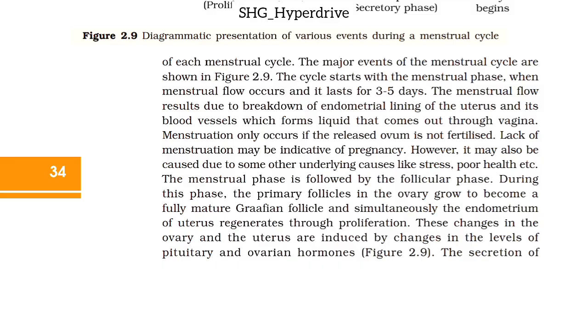The menstrual phase is followed by a follicular phase. During this phase, the primary follicles in the ovary grow to become a fully matured Graafian follicle, and simultaneously the endometrium of the uterus regenerates through proliferation. These changes in the ovary and the uterus are induced by changes in the levels of pituitary and ovarian hormones.